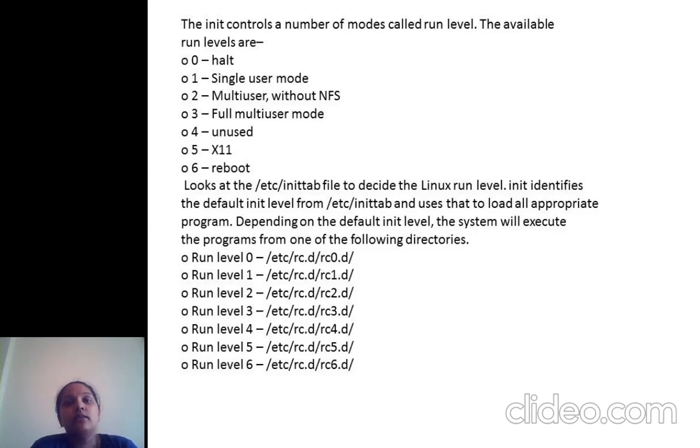So this was the actual process that we have to follow while starting the machine or a kernel. It looks at the /etc/inittab file to decide the Linux run level. It defines the default init level from /etc/inittab. This is nothing but the actual startup process.